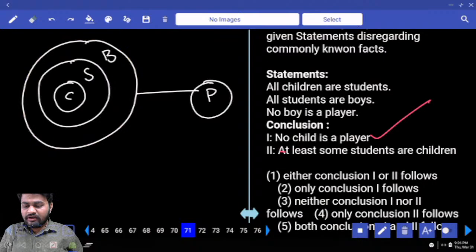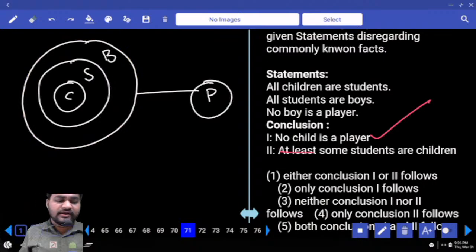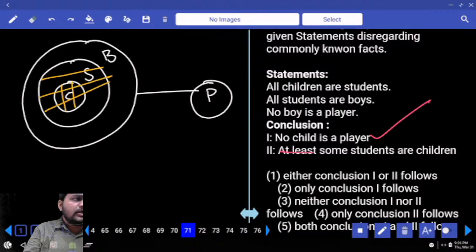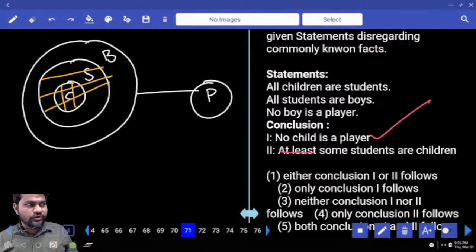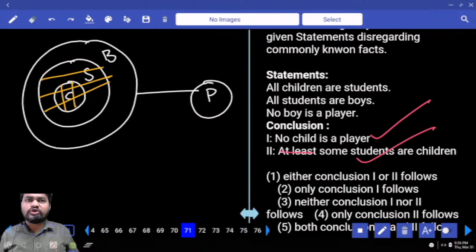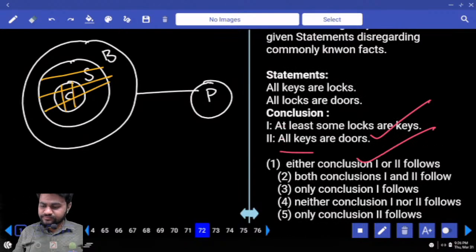Next, some students are children. Yes, this is the part of children, it is the part of students. So there is some common part between students and children. It is also true. Both are true.